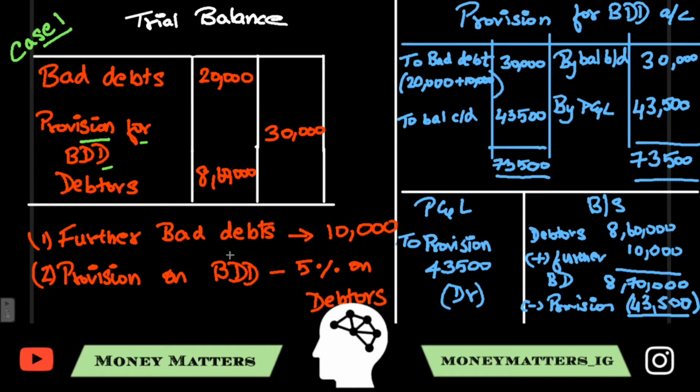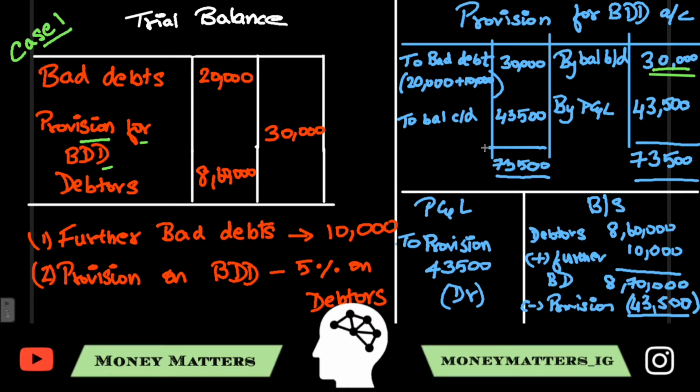Now, provision for bad and doubtful debts is a liability account. So, the opening balance will always be on the credit side. This inside the trial balance is your opening balance, and what you have to make on debtors will be your closing balance because you're making the balance sheet for the year end. So, the opening balance is 30,000, so here you write 30,000. Now, the closing balance will be the opposite of credit, which is debit, and it will come to balance carried down, and the amount you'll have to find out using the balance sheet.